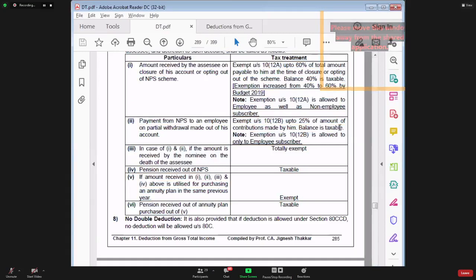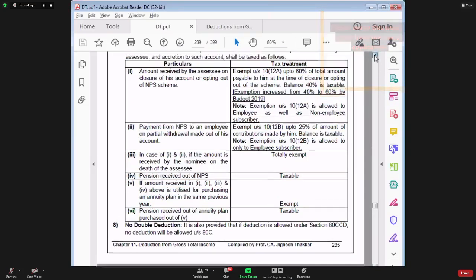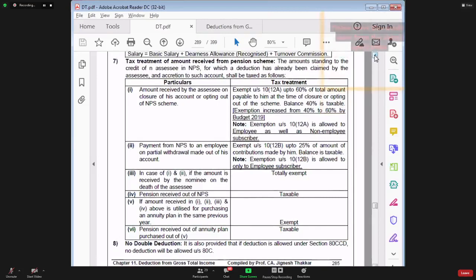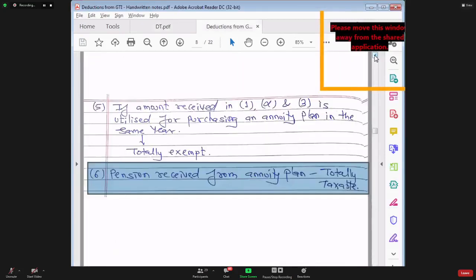Point 3, which section is exempt? Same section. If you do investment, then nothing is taxable. Exemption, same section. Yes, shall I proceed?